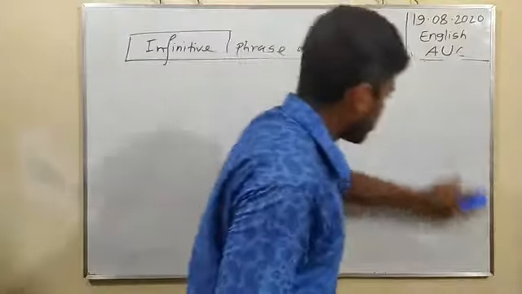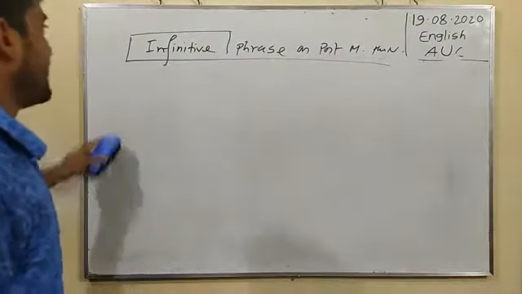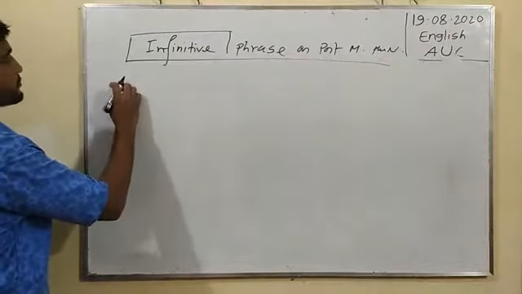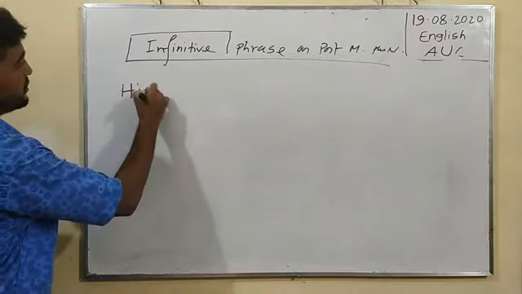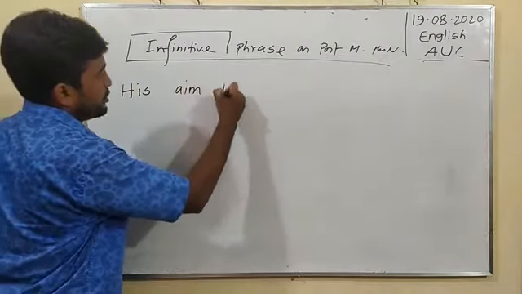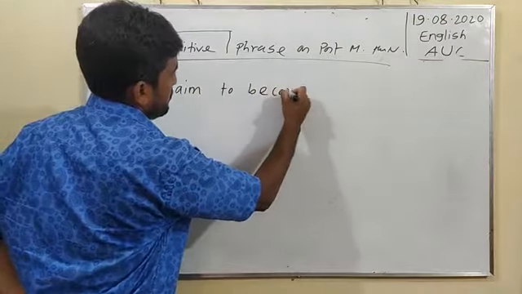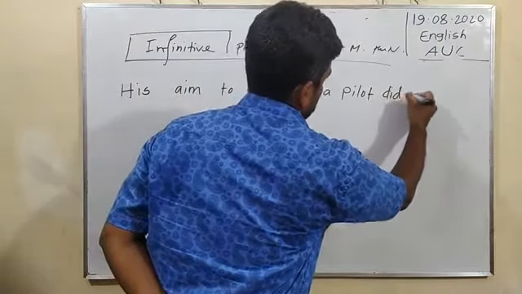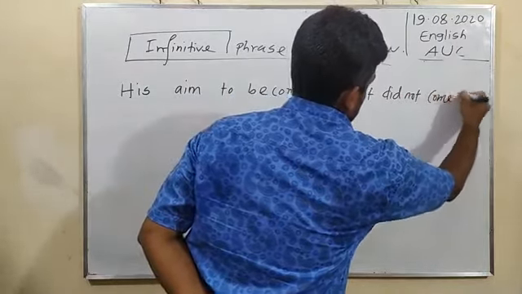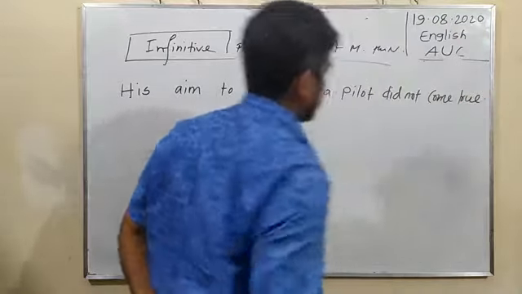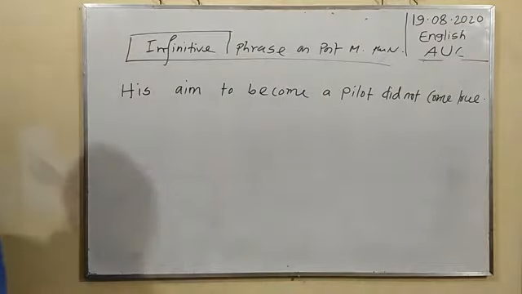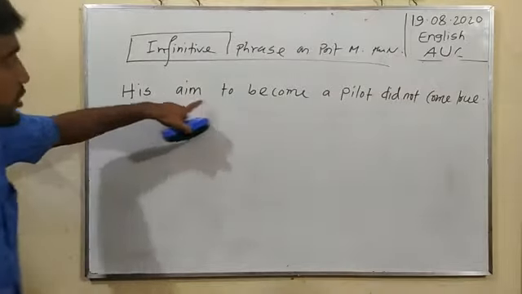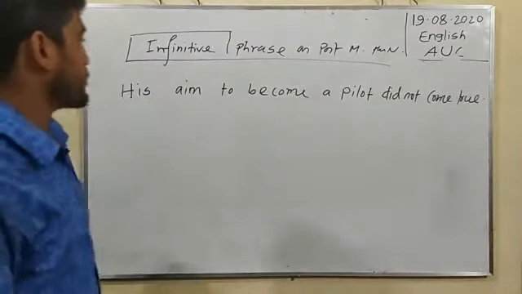And I am giving an example to you by the help of infinitive phrase. Write down on your note. Okay, his aim to become a pilot did not come true.